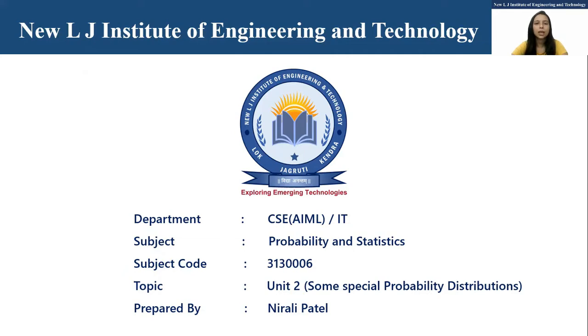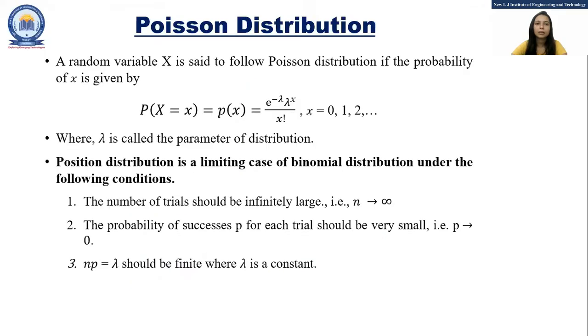In today's lecture, we are going to discuss Poisson distribution. So let's get started. A random variable x is said to follow Poisson distribution if the probability of x is given by e raised to minus lambda, lambda raised to x upon x factorial, where x is 0, 1, 2 up to infinity. And lambda is called the parameter of the distribution.